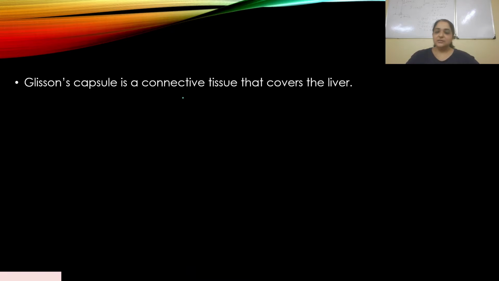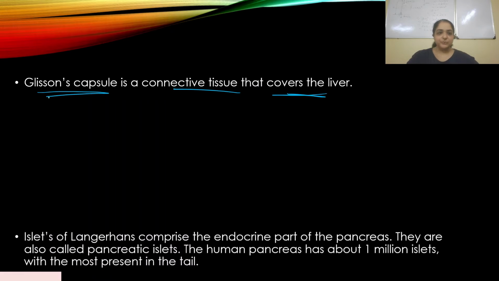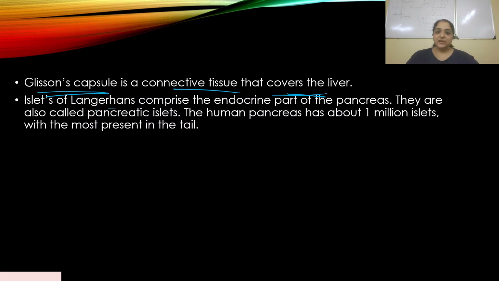Glisson's capsule is a connective tissue that covers the liver. It's called Glisson's capsule. Islets of Langerhans comprise the endocrine part of the pancreas. Now, the pancreas has an exocrine part and an endocrine part. So islets of Langerhans are present in the endocrine part that secretes hormones.